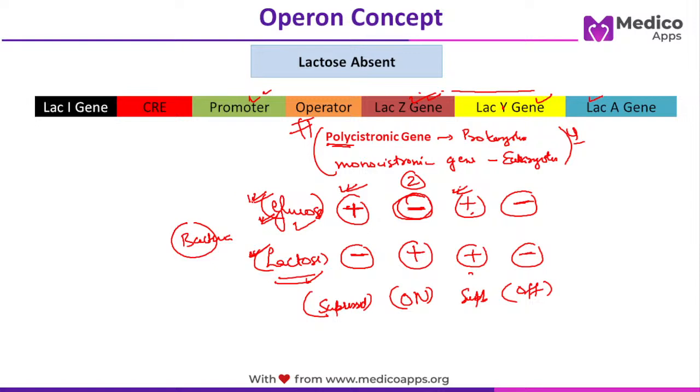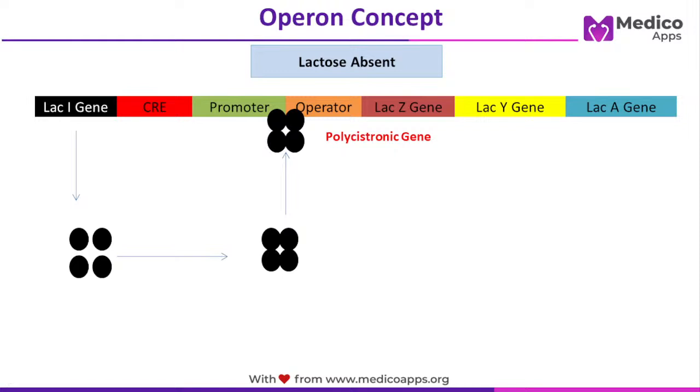So first we have understood why this lac operon is required. Based on what energy source is available in the medium, the bacteria should be able to switch these genes' transcription on and off. So let's look at what happens. Normally the lac I gene is always functional, and because it is always functional, it is also called a constitutive gene or housekeeping gene. In each genome there are some genes which are always transcribing. So in this case, lac I is a constitutive gene.